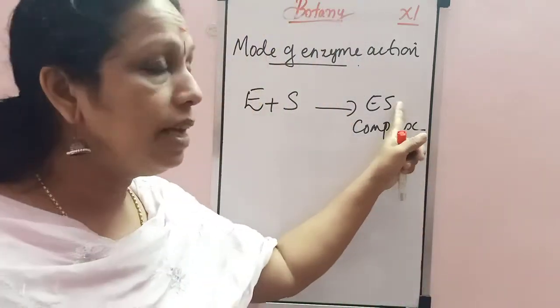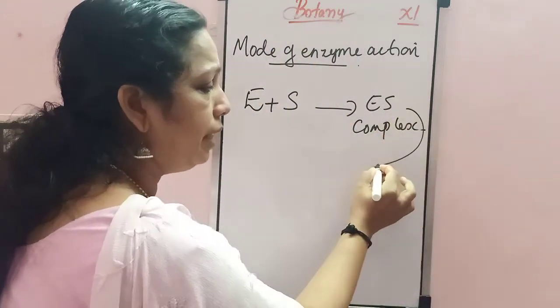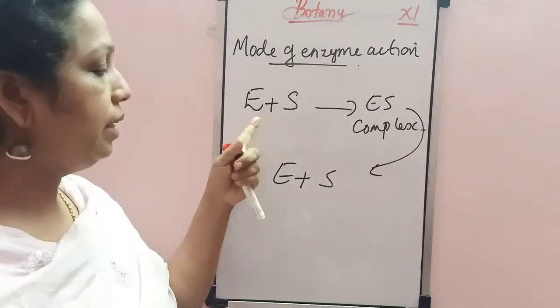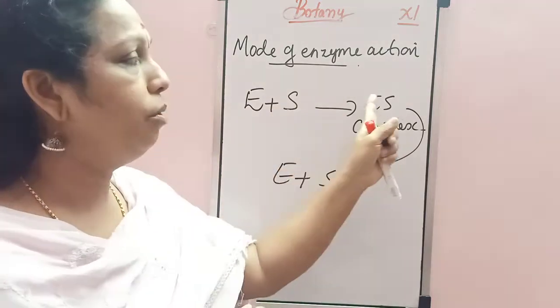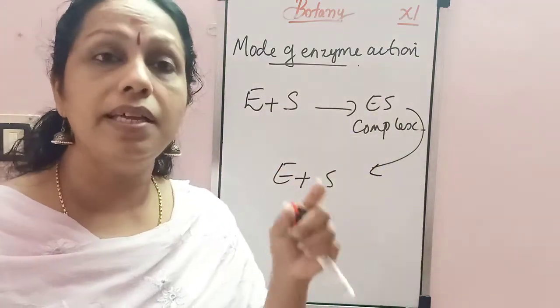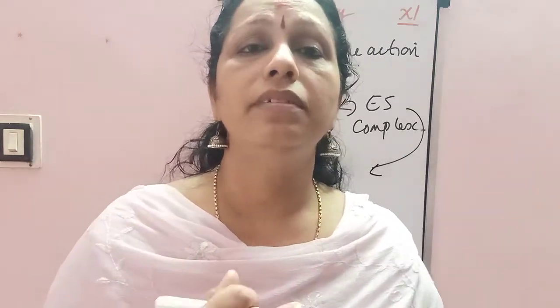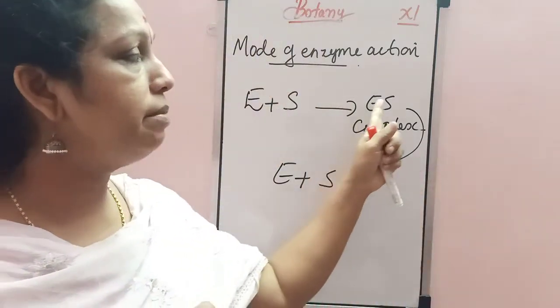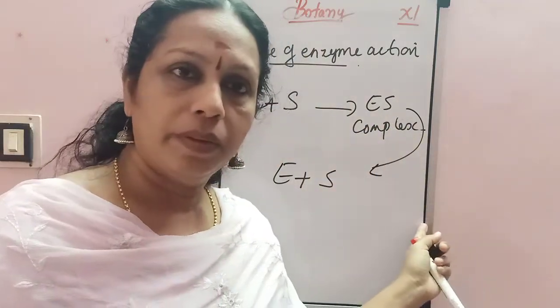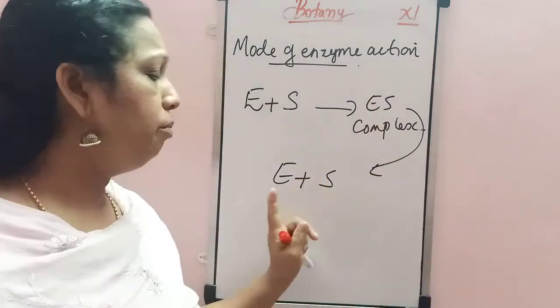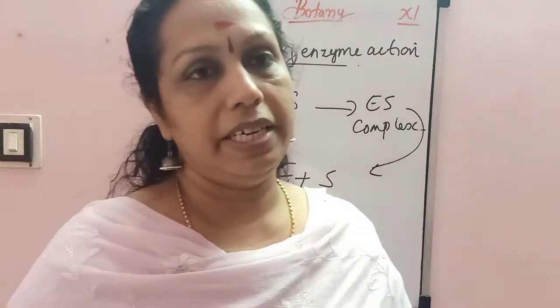Okay, so this is the enzyme substrate complex. If needed, the enzyme and substrate get dissociated. The enzyme and substrate join together to form the enzyme substrate complex. There is an active site in the enzyme to bind with the substrate. And this enzyme substrate complex dissociates and forms the enzyme and the separate substrate.